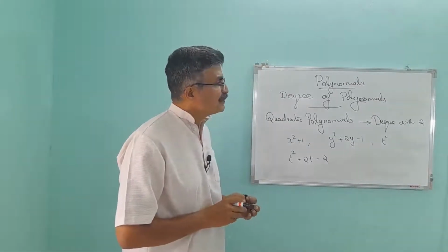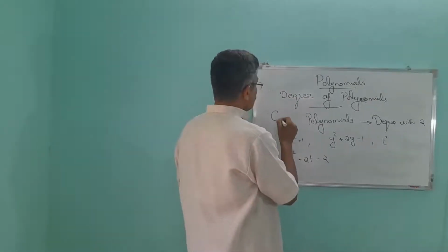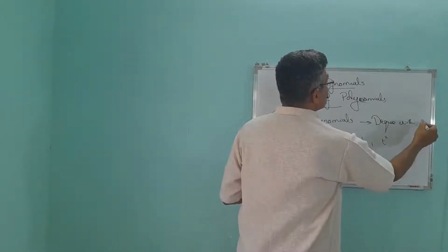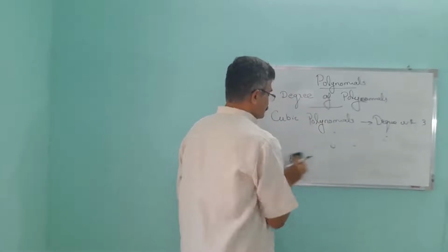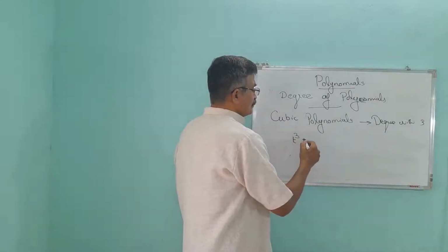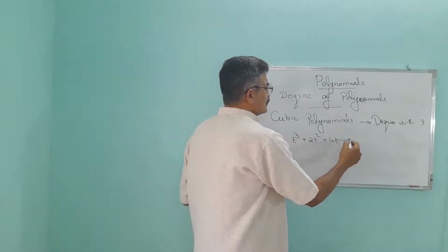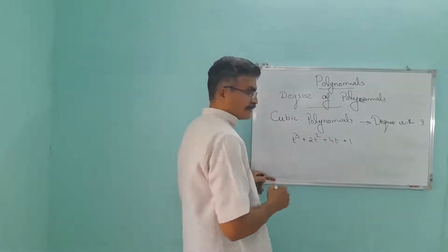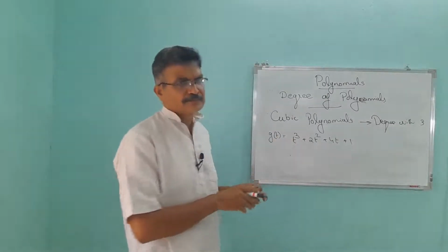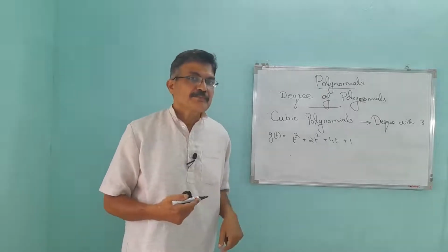Then polynomials with degree 3 are called cubic polynomials. Cubic polynomial. Degree 3. Say one example. Yes, t cube plus 2t square plus 4t plus 1. Okay. How can we write it as g(t) or p(t), whatever it may be. Maximum 4 terms, minimum 1 term.